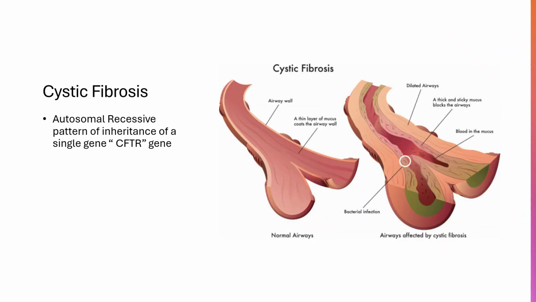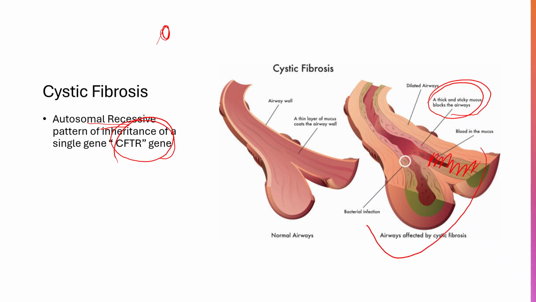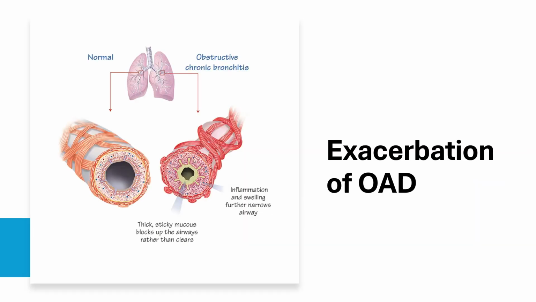Whereas cystic fibrosis is an autosomal recessive condition because of a defect in one gene called the CFTR gene, the cystic fibrosis transmembrane conductance regulator gene, because of which thick mucus is present, which blocks the airway, which leads to bacterial infection and a vicious cycle, finally leading to dilated airways. Also, it involves multi-organ involvement, mostly the pancreas. There are other conditions like small airway obstruction, that's panbronchiolitis, which can also be considered.